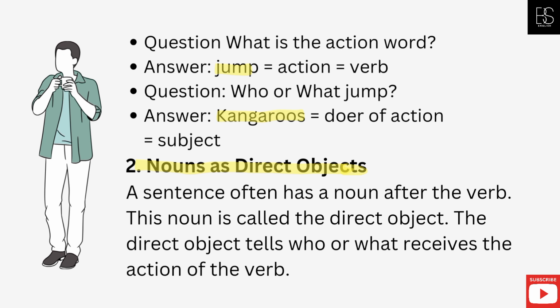2. Nouns as direct objects. A sentence often has a noun after the verb. This noun is called the direct object. The direct object tells who or what receives the action of the verb.